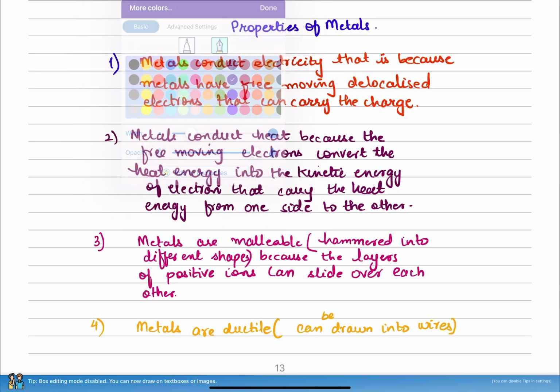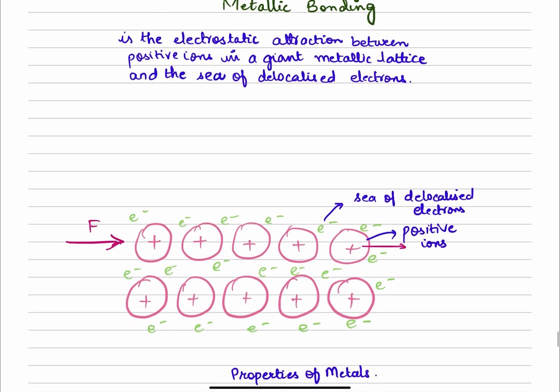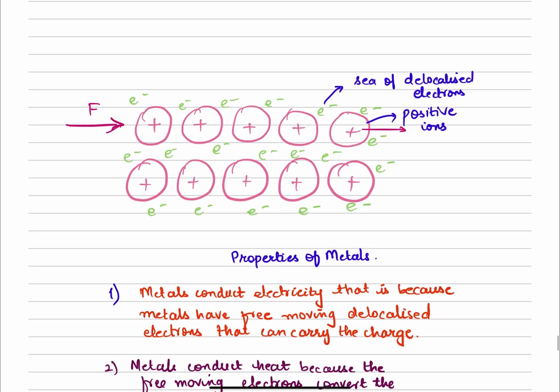Now, one thing I need to understand is when I use the definition of metallic bonding, I have used the term giant. By giant, I mean that all metals will have a giant structure. And it's a giant metallic lattice. Lattice here would be a regular arrangement of positive ions surrounded by a sea of delocalized electrons.